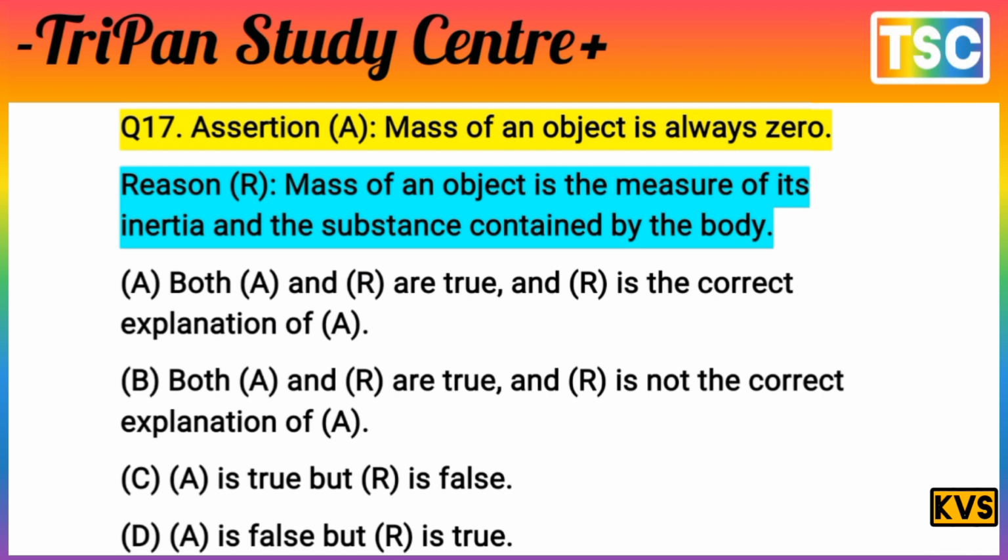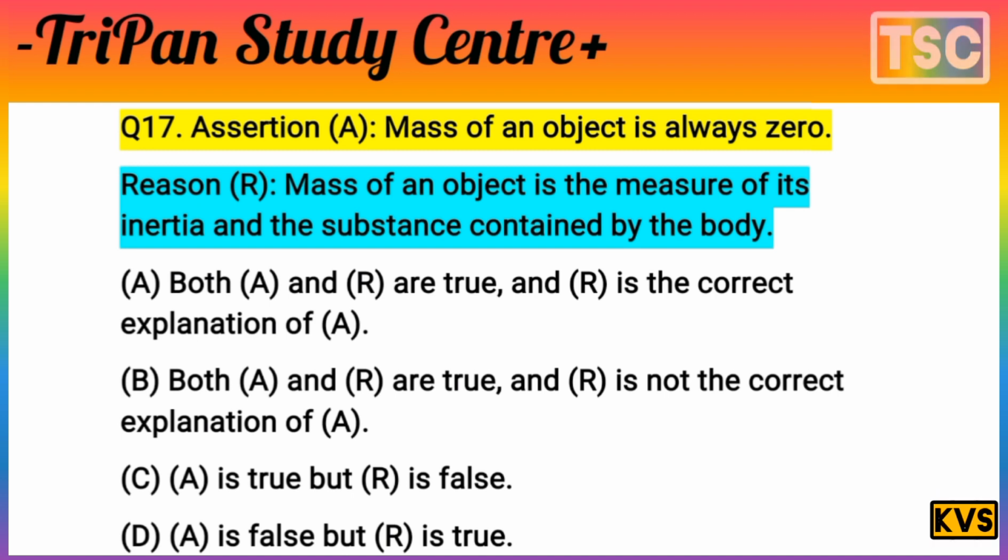The one important fact here, mass of an object can never be zero. Mass of an object can never be zero because mass of the object is the measure of inertia and the substance contained by the body. The most important fact here, mass of an object can never be zero because mass of the object is a measure of the inertia and the substance contained by the body. It means option D is correct. A is false, A is totally false. Mass of any object is not zero. And R is true. R is here true. D option is correct here.